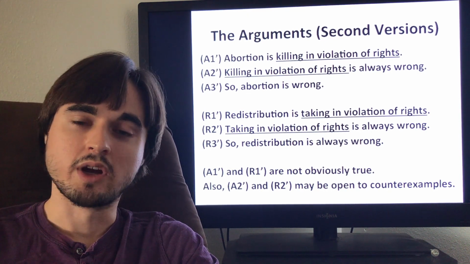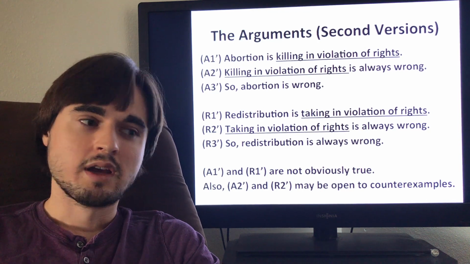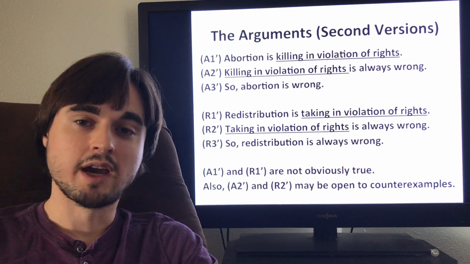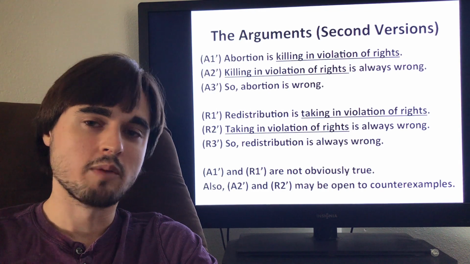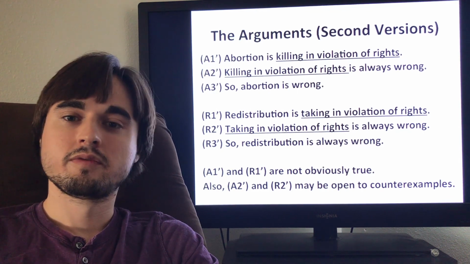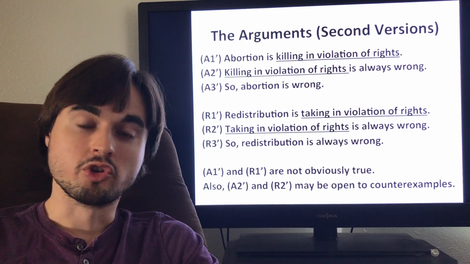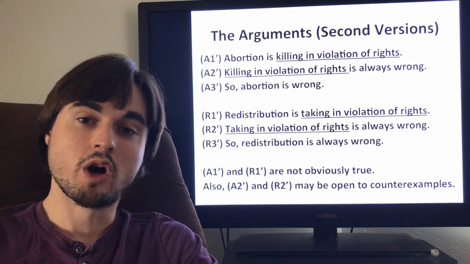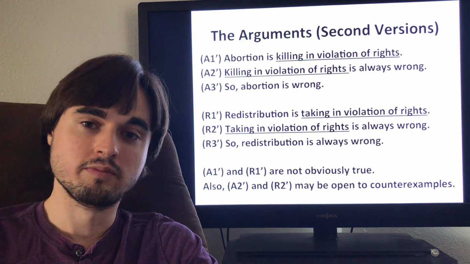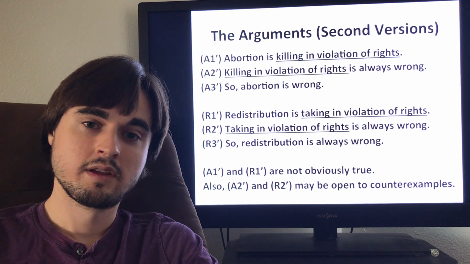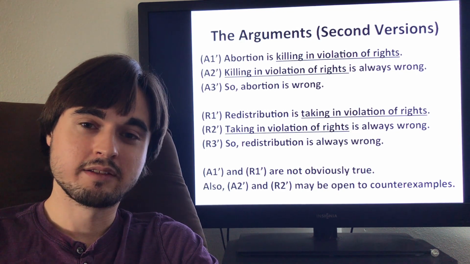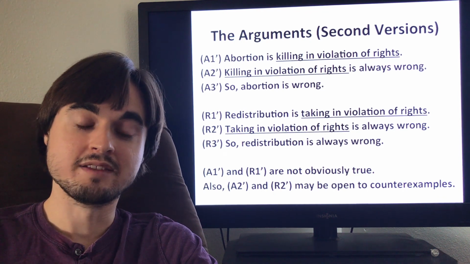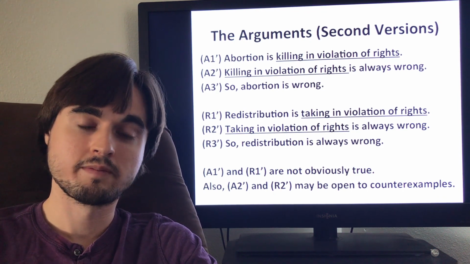Now let's look at this second premise in the other argument. Taking in violation of rights is always wrong. I think this one is also subject to counterexamples, and these counterexamples are a lot more plausible. What if your child is going to die of thirst unless you steal a bottle of water from a house when no one's home? Okay? I think in that case, most people are probably going to agree it's not wrong to steal the bottle of water.